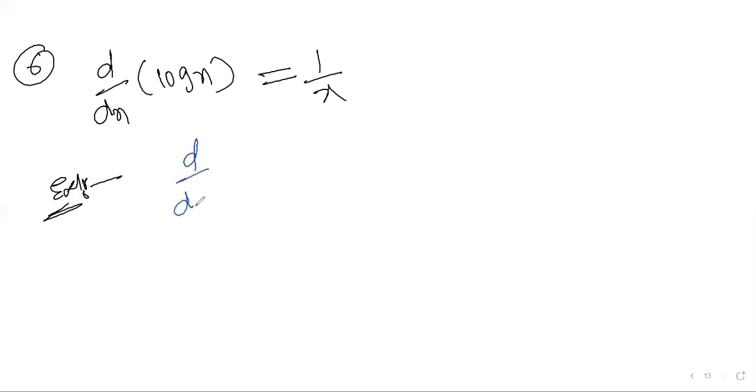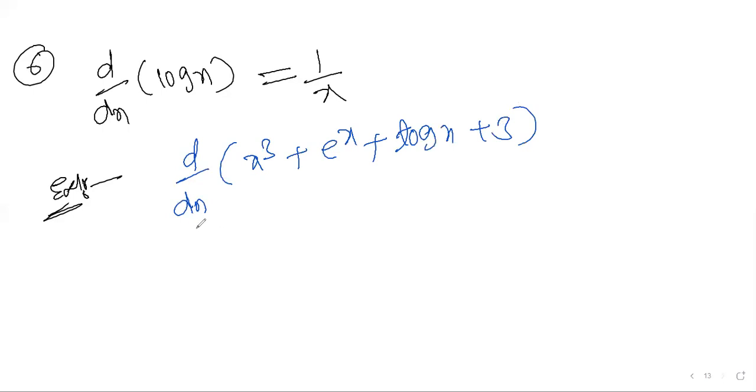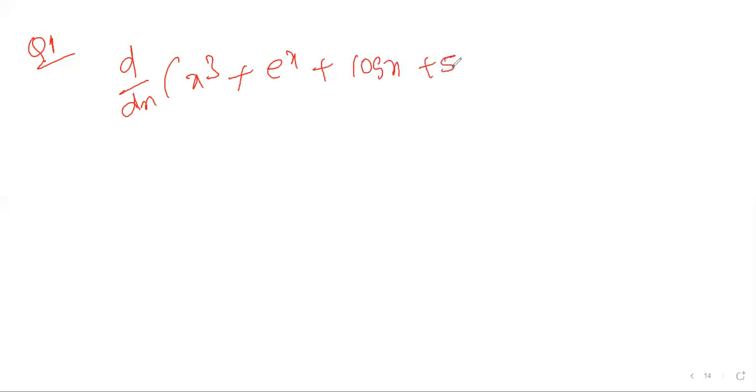d by dx of x cube plus e power x plus log x plus 3. This is a question. How should we do it? This is the solution I'll do on the next page. Question number 1 is d by dx of x cube plus e power x plus log x plus 5. How should I apply? You can see here. Solution.